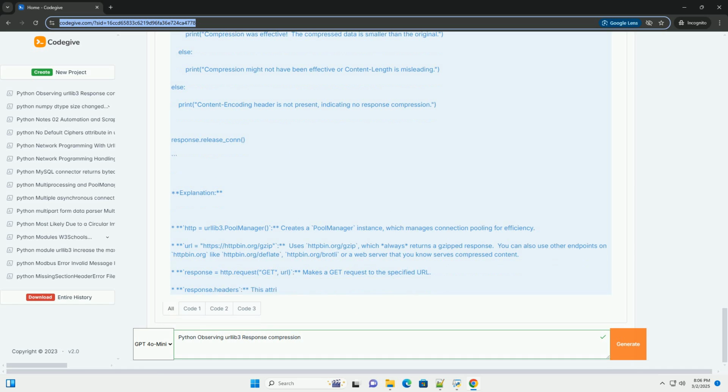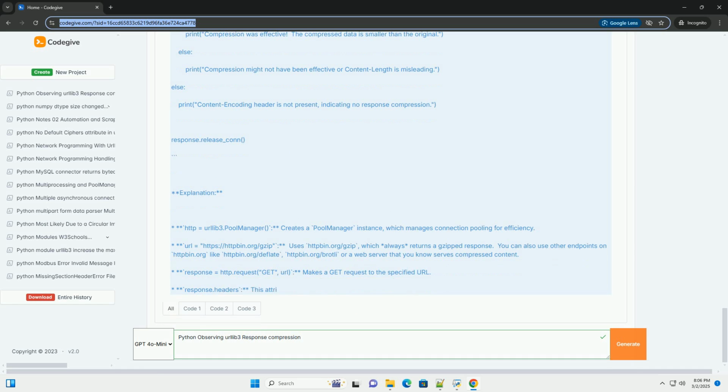Here's how it works. Request header, accept encoding: urllib3 automatically adds the accept encoding header to its outgoing HTTP requests. This header tells the server which compression algorithms the client, your script, supports. Common values include gzip, deflate, br.